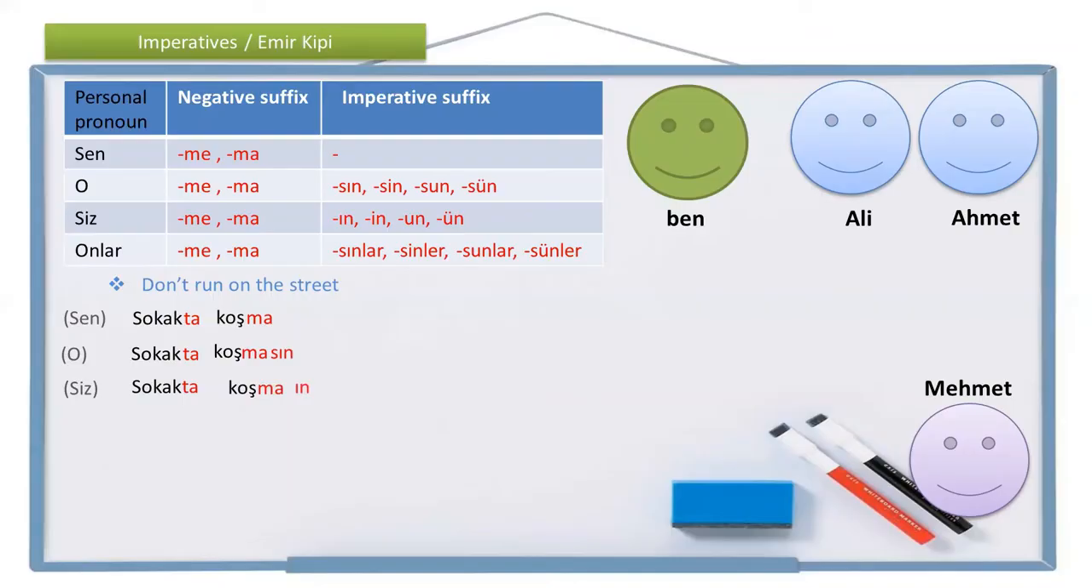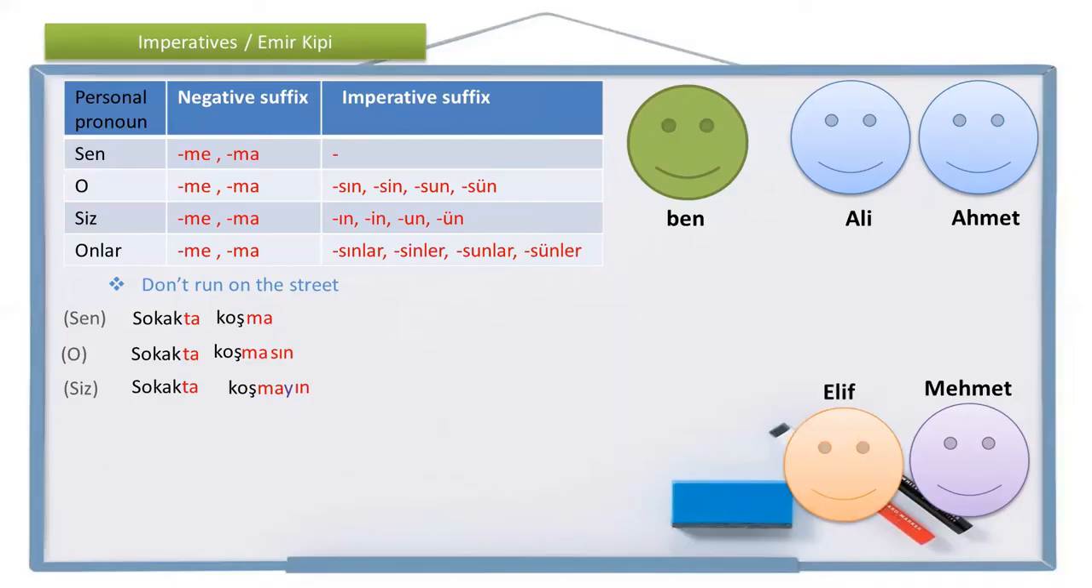As you see, there are two vowels here. I need a buffer letter between them. Koşmayın. So, look, Ali, Ahmet, don't run on the street. Sokakta koşmayın. You too, you all, don't run on the street. Siz sokakta koşmayın. And lastly, I'm talking to Ali, but this time not only about Mehmet, but also about Elif.